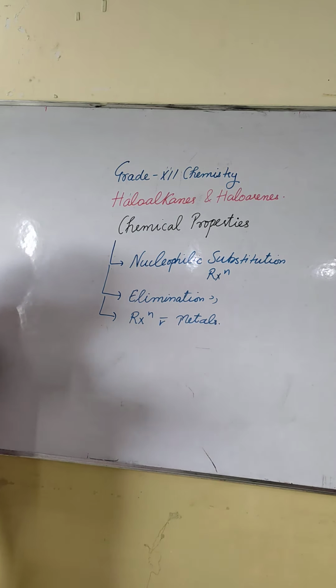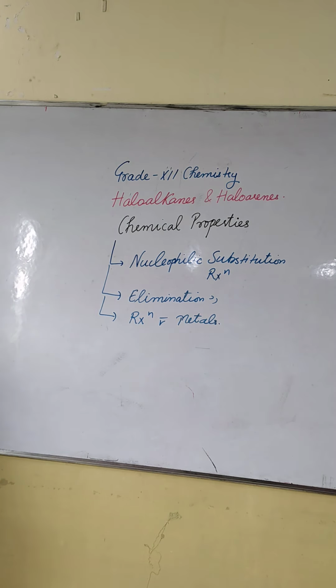Okay? We have three categories of chemical properties of haloalkanes and haloarenes: nucleophilic substitution reaction, elimination reaction, and reaction with metals. In this class, we will discuss nucleophilic substitution reaction.